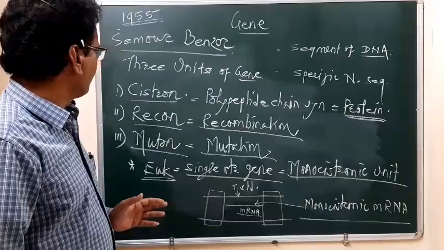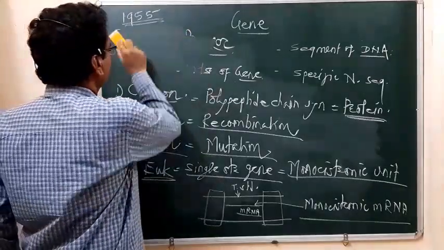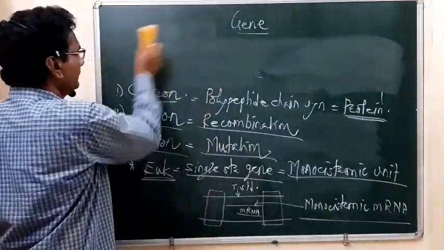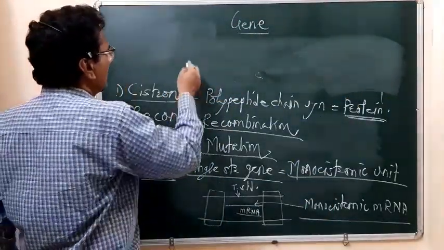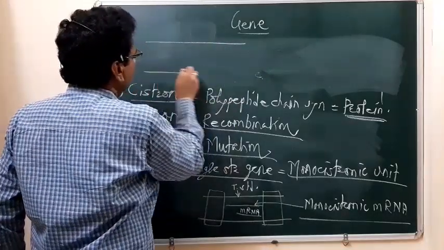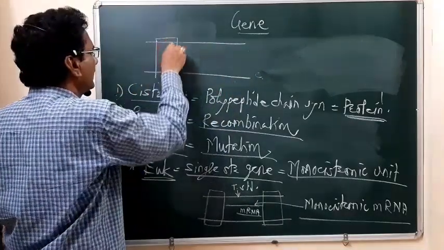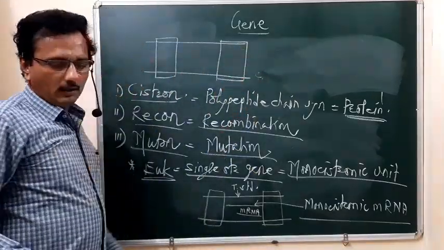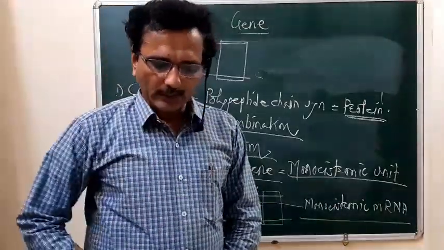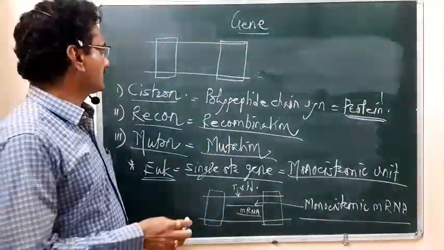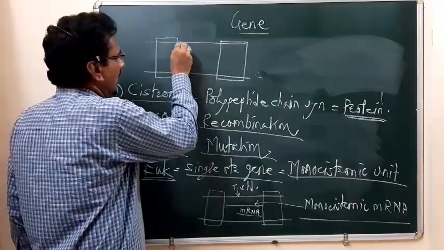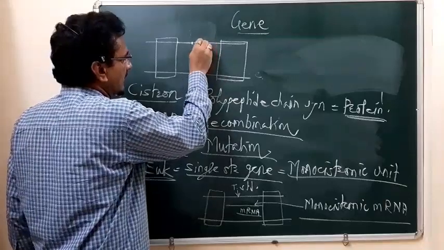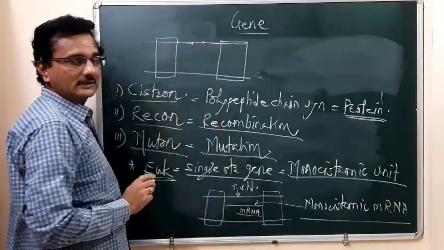Then, students, what happens in case of the prokaryote? In the prokaryote, the template strand has more than one structural gene. That means this segment is one structural gene, and this is another segment. So there is more than one structural gene.